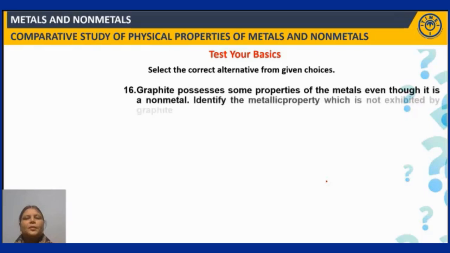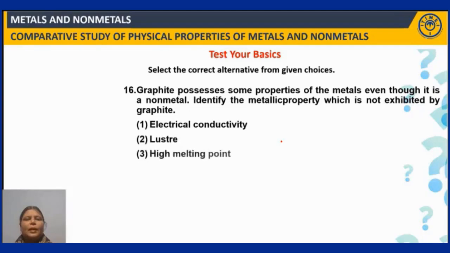Graphite possesses some properties of the metals even though it is a non-metal. Okay. Identify the metallic property which is not exhibited by graphite. So what are those? Electrical conductivity, luster, high melting point, and then thermal conductivity. You have seen that graphite is an allotropic form of carbon that is lustrous.